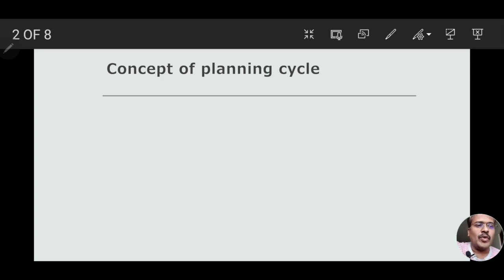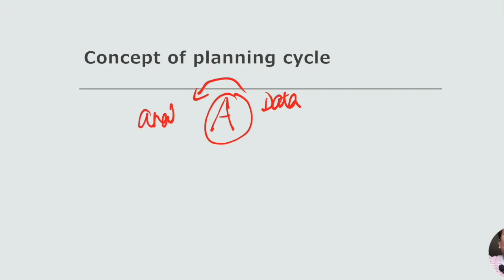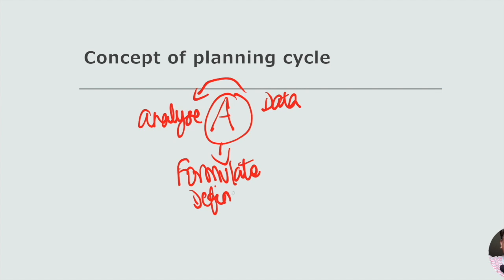See, for any problem we have to put a plan, then devise a program, then implement the program, and then evaluate the program to find out whether it is successful or not. Just take A as the problem which we are going to study. So you will collect the data regarding problem A, then analyze the data, and then formulate what that problem A is. Formulating means you are defining the problem. So that is the problem A.